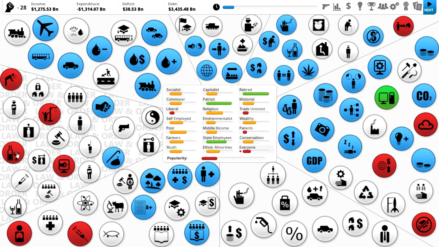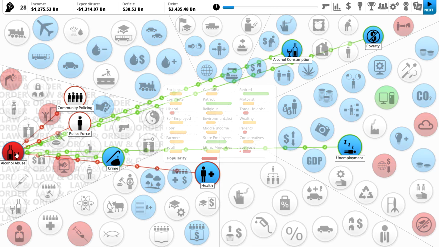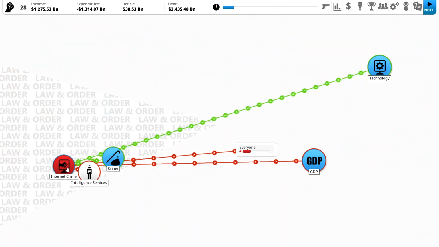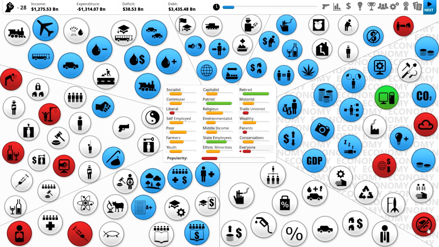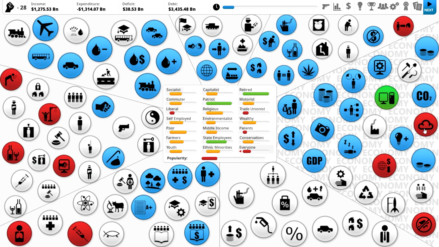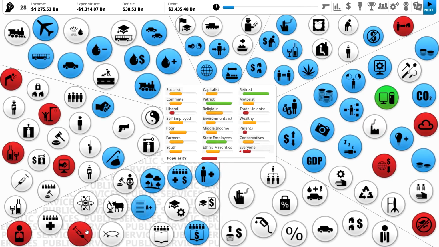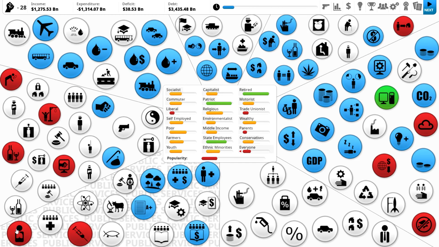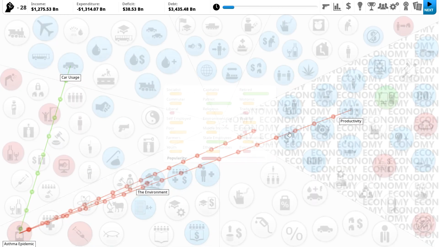So each of these things is interconnected, and you can see we have an alcohol abuse situation, as well as internet crime. We have over here a skills shortage, an uncompetitive economy, and pollution. And then over here we have a drug addiction epidemic, as well as an asthma epidemic.